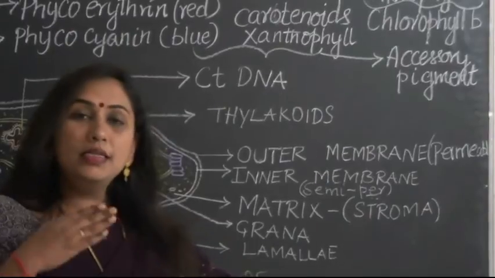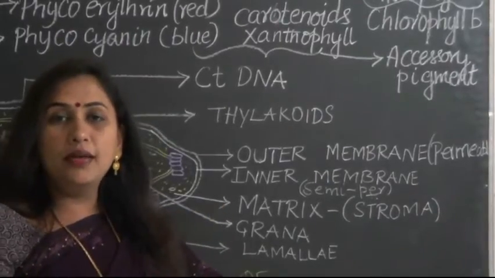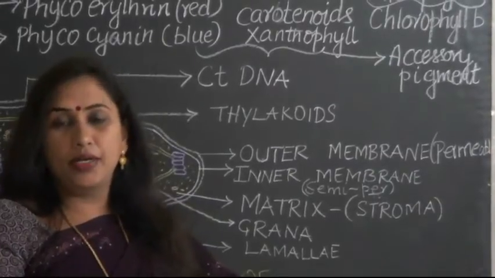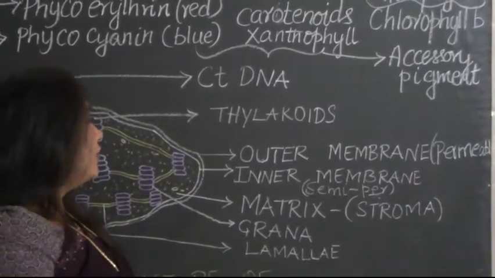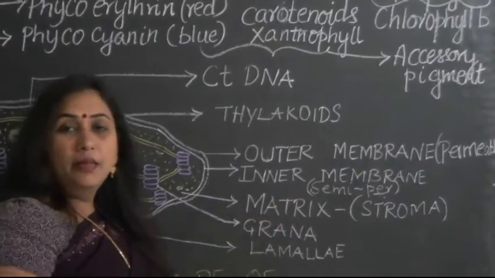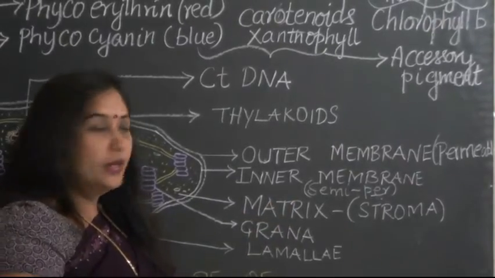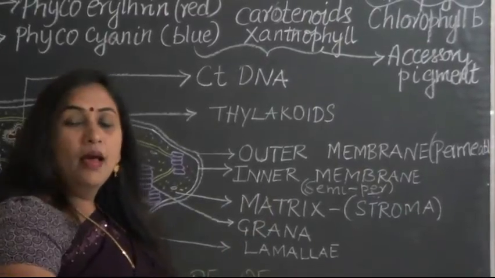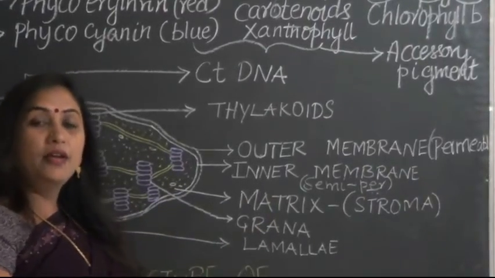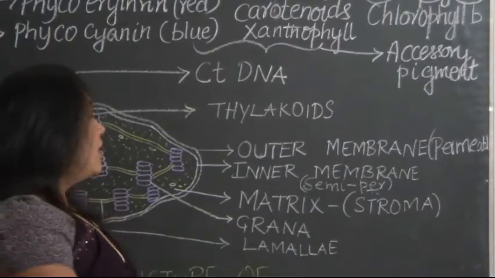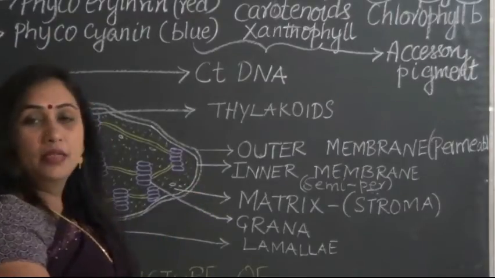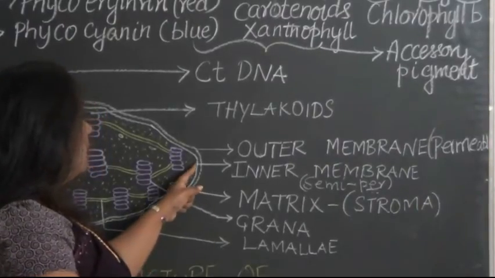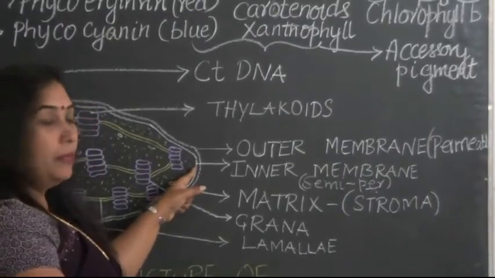It will allow only certain particles to pass through it, and it will check the flow of certain other particles from passing through it. Such a membrane is referred to as a semi-permeable membrane. Usually they allow all the solvents to pass through them, and they will check the entry of the solutes. If there are proteins to carry these solutes, then that will be allowed. Therefore, the inner membrane is a semi-permeable membrane.